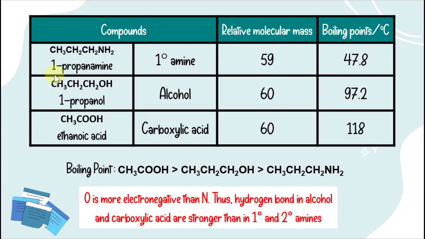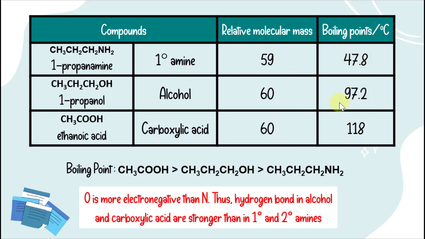If you look here, we have 1-propanamine, 1-propanol, and ethanoic acid. The molecular weights of these three compounds are comparable, so they are of comparable size, but the boiling points of the alcohol and carboxylic acid are higher than our primary amine, which is 1-propanamine here. This is because oxygen is more electronegative than nitrogen. That's why the hydrogen bonds in alcohol and carboxylic acid are stronger than in primary amines.